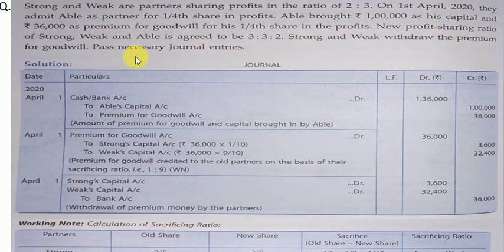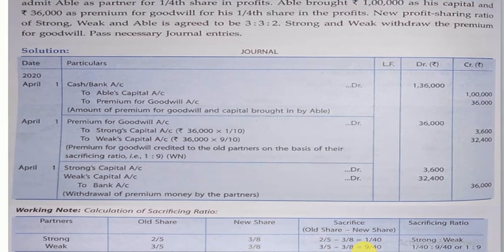Now, the first step in every question for treatment of goodwill should be to calculate sacrificing ratio. This we have already learned in step 1. So, you will calculate sacrificing ratio with the help of this old ratio 2:3 and the new ratio 3:3:2. Sacrificing ratio formula will be applied, and here in working notes, I guess the sacrificing ratio is also calculated, which you should do on your own. See here.